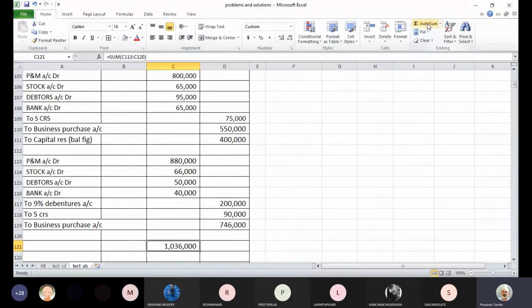Now, like the earlier entry, let us check whether this entry is balanced, because in the earlier entry we had capital reserve. And in this case, the entry is balanced on its own. There is no difference either on the debit side or the credit side. What could be the reason? Anyone? As compared to the earlier entry, we are not getting any balancing figure here. What is the possibility? Why could it be so? Yes, anyone? Why is it different from the earlier entry for Parag Limited?